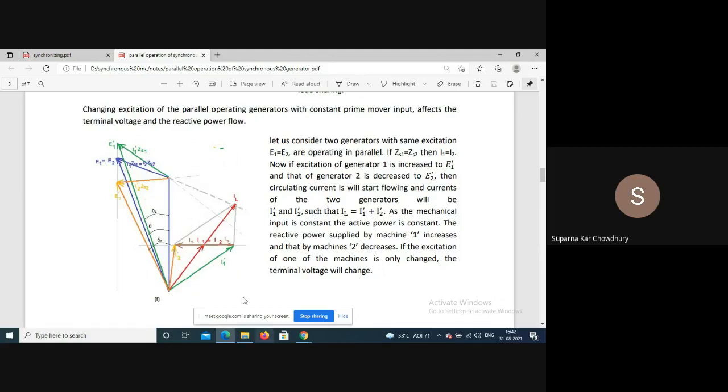Now here, as everything is finite, our total reactive power requirement is constant. So if we increase the excitation of a particular generator, the reactive power supplied by it will increase, so the reactive power supplied by the other should decrease. If we decrease the excitation of the other simultaneously, then we can keep the bus bar voltage constant, otherwise the bus bar voltage will increase.